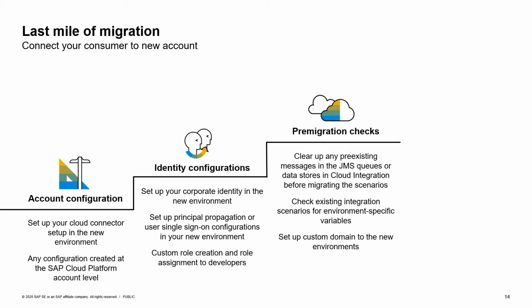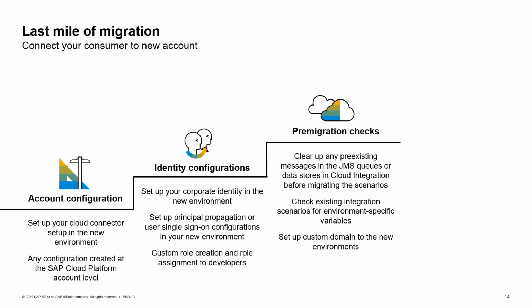As I mentioned, maybe you still have payloads stored in the data store or JMS queue. Before you switch your consumers live on the new environment, make sure to empty those stores on the old one. If you are using integration flows that use scripts, and those scripts are consuming environment variables, make sure to adapt them on the new environment.